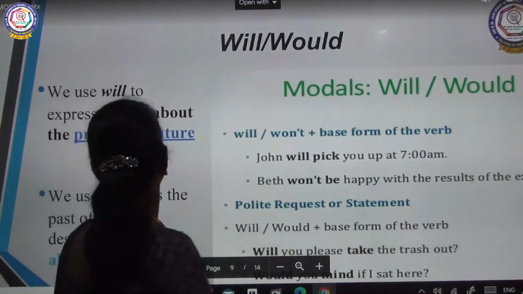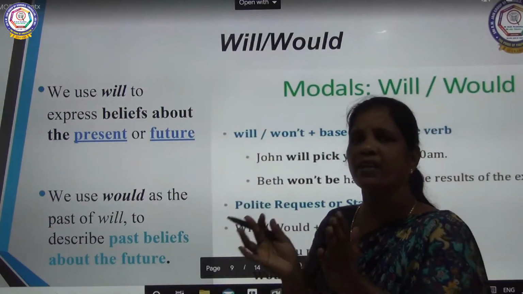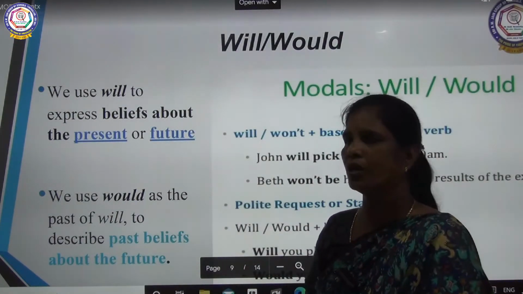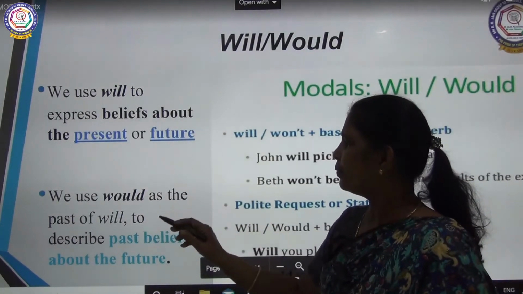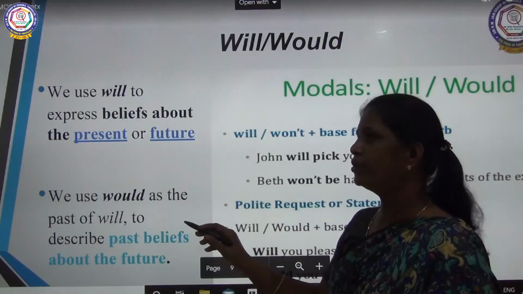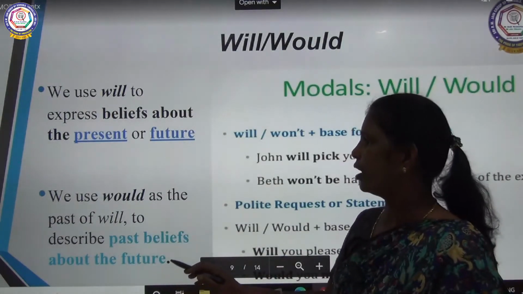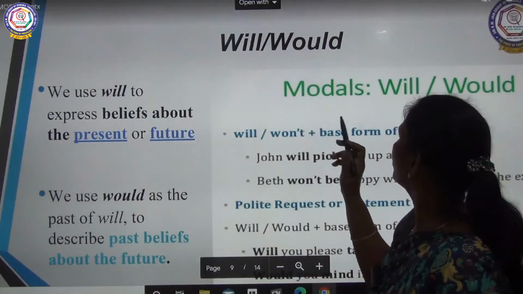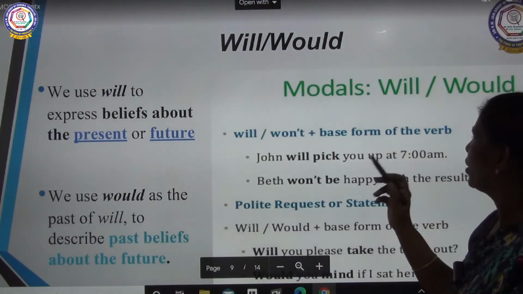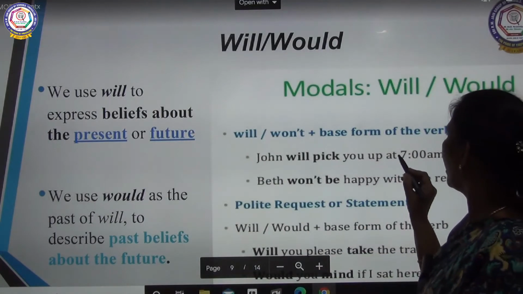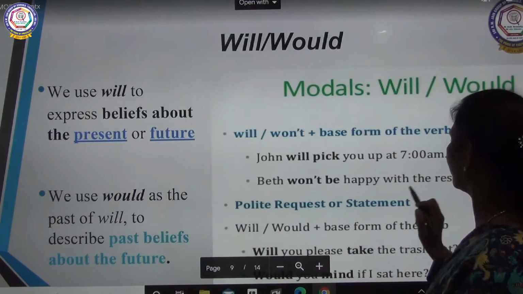Will, would. We use will to express belief about the present or future. We use would as the past of will, to describe past beliefs about the future. So here the modals will, would, won't plus the base form of the verb. John will pick you up at 7 a.m. Bethon won't be happy with the result of the exam.